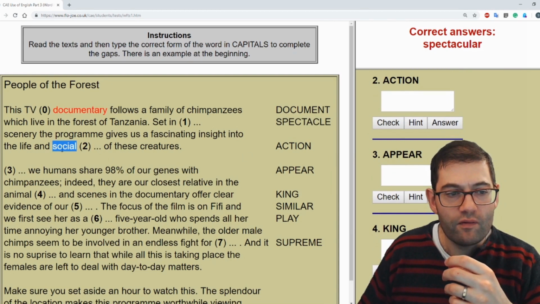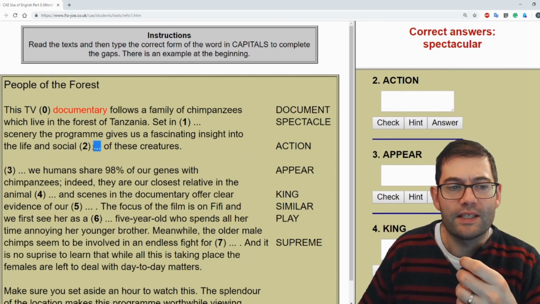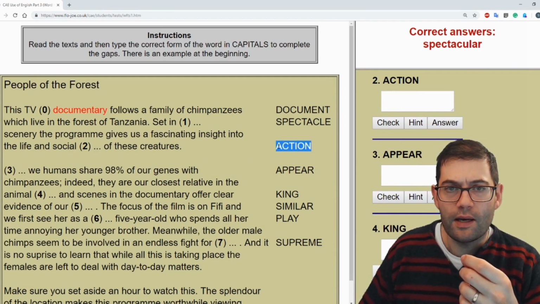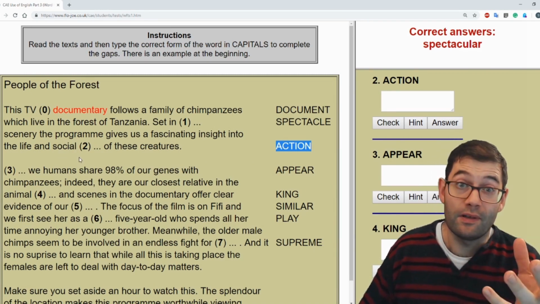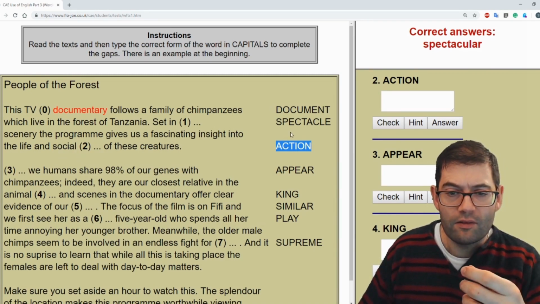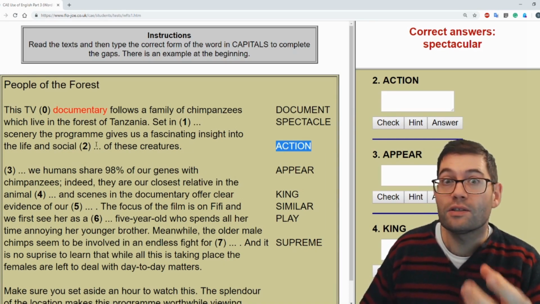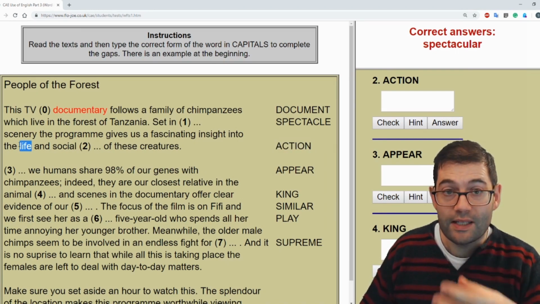Social is an adjective, so we have to ask ourselves, social what? In other words, what is our noun? Now, action is a noun. So you can't use this in the gap because you're not allowed to. It would be the wrong answer. So we need to form another noun from this noun in relation to the context, which talks about life and how the chimpanzees work and live together.